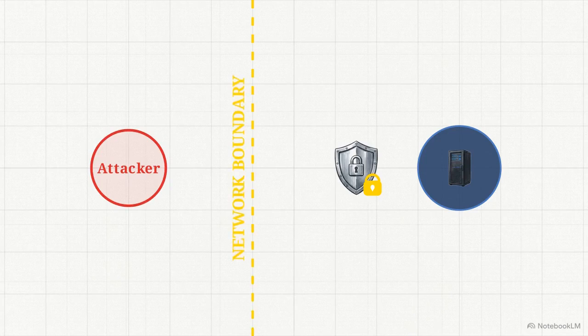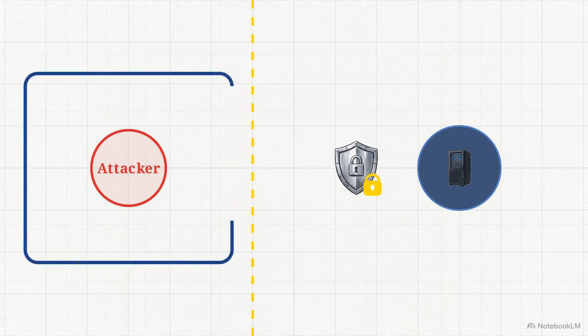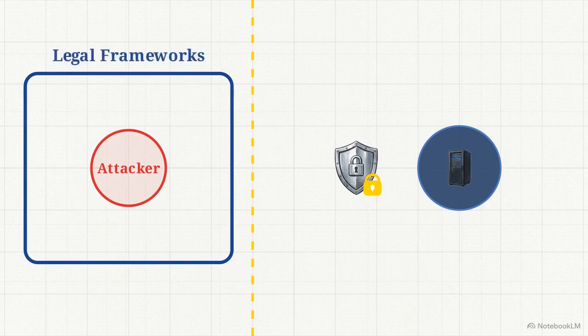Technical controls like encryption and firewalls can block an intrusion, but code alone cannot cross a network boundary to arrest a threat actor. To prevent cyberspace from operating as a consequence-free environment, we have to apply human legal frameworks. Without active policies physically boxing in that attacker, criminals can repeatedly test technical defenses until they eventually break through.